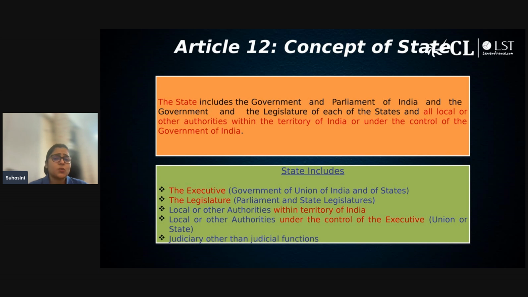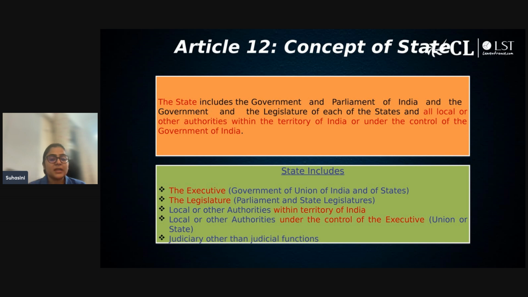Now, the very next question is whether the judiciary falls within the definition of state or not, and whether the judiciary can violate your fundamental right or not. This is a very crucial topic, because Article 12 does not specifically say whether the judiciary falls within the definition of state or not. If you look at the definition, it just says "or under the control of the Government of India." There is no mention of the judiciary anywhere.